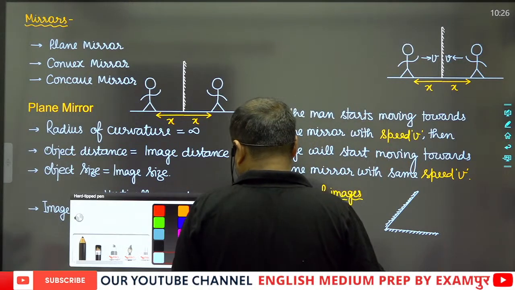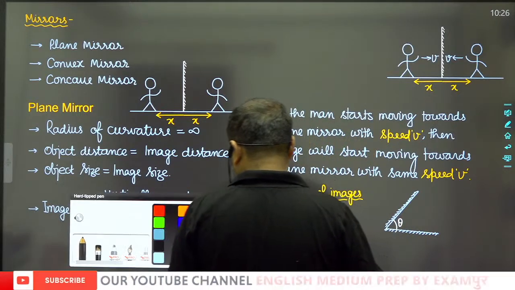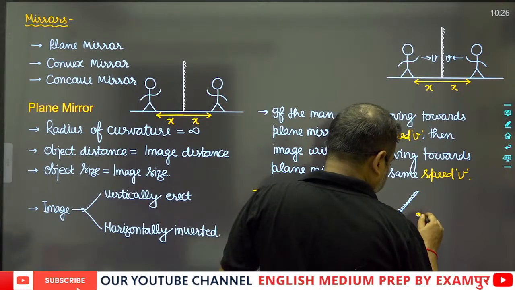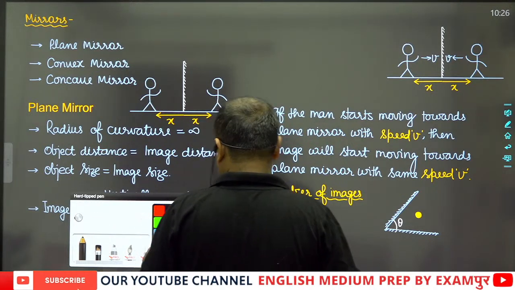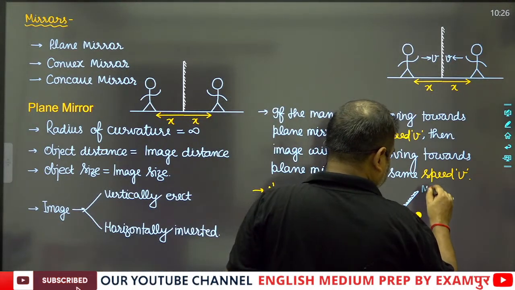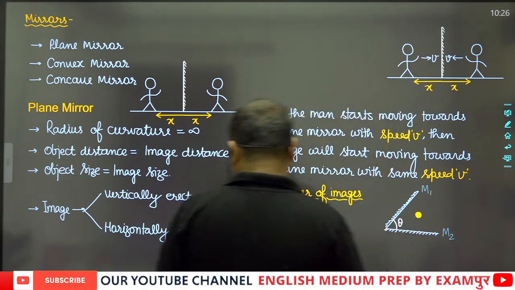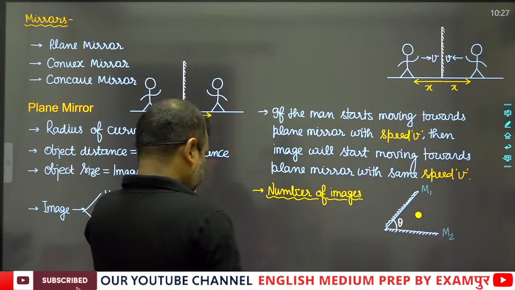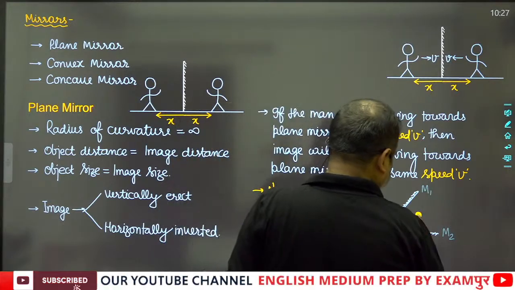Suppose this is the angle between these two mirrors, and this is the object. This one is m1, and this one is m2. Now you just find out the number of images of this object placed in between these two mirrors.